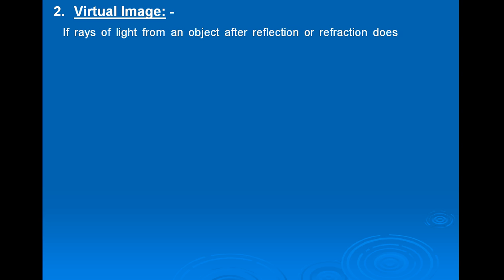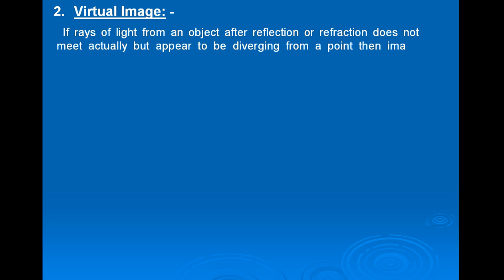Now second is virtual image or imaginary image. If rays of light from an object after reflection or refraction do not meet actually but appear to be diverging from a point, then image formed is called virtual image.